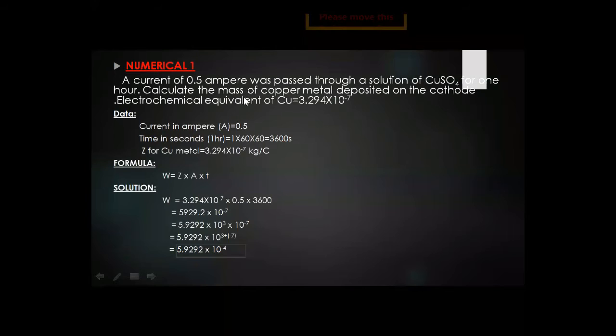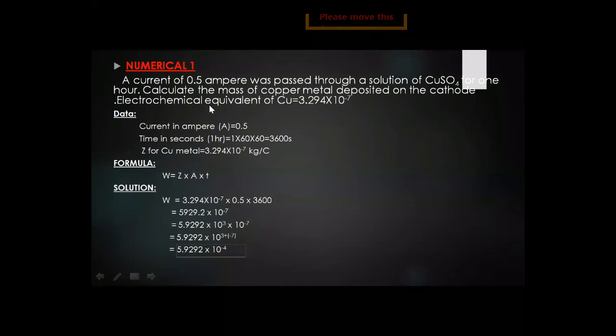For 1 hour: the time is given in hours, but we know that the time should be in seconds. What is our task? Our task is to calculate the mass of copper metal deposited on the cathode. The cathode is the electrode which has a negative charge, so copper metal is deposited on the cathode.